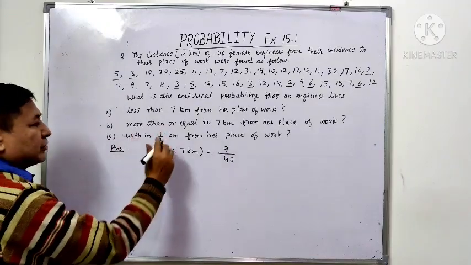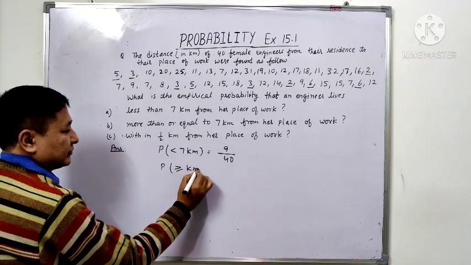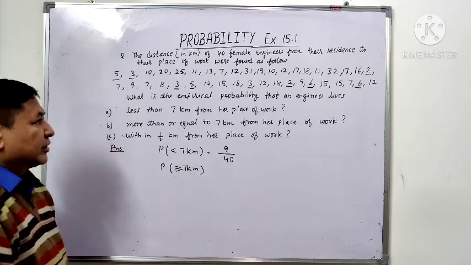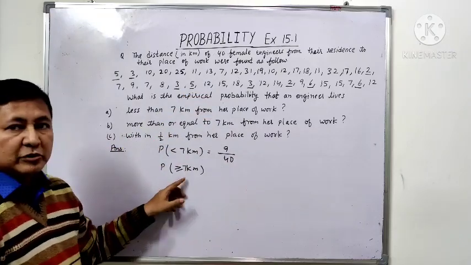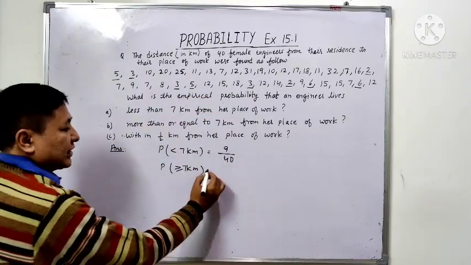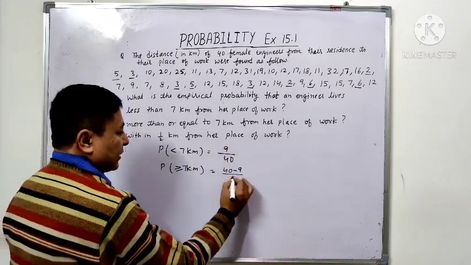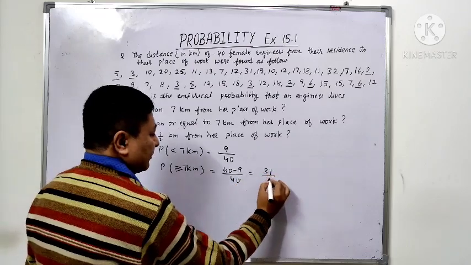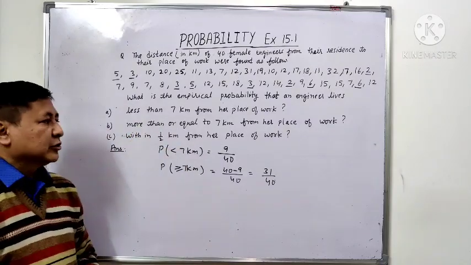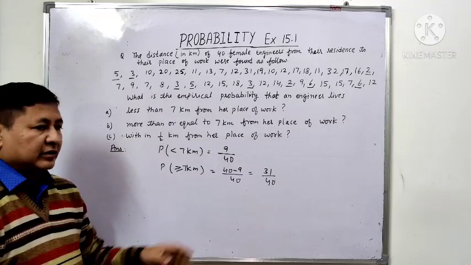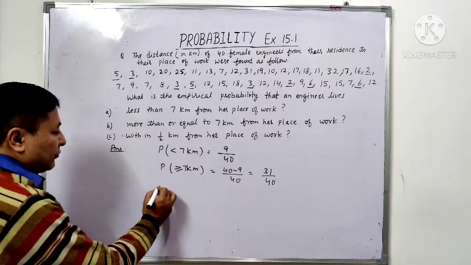Now the second part, more than or equal to 7 km. All the remaining will be more than or equal to 7 km. The total is 40, so out of 40 we subtract 9. So we get 40 minus 9 upon 40, which is equal to 31 upon 40. So the empirical probability of living more than or equal to 7 km from her place of work will be 31 upon 40. Now we have to find the probability of living within half a kilometer from her place of work.